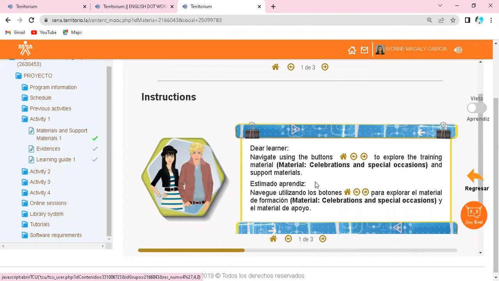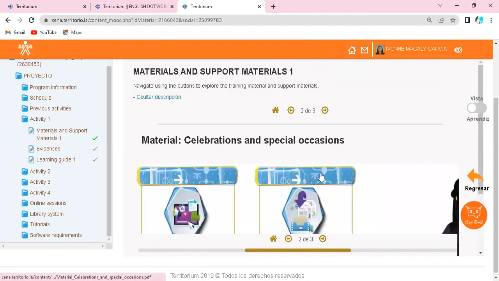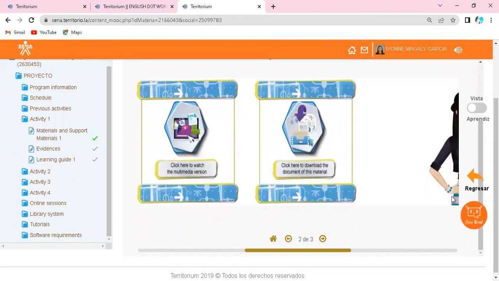Celebrations, remember, you have to decide one celebration around the world and describe it. And special occasions, like the one in the restaurant, as we will see. Remember to look at the multimedia version, because there you can practice the four language skills, and you will find some pronunciation exercises. So we are going to look at the material PDF version.